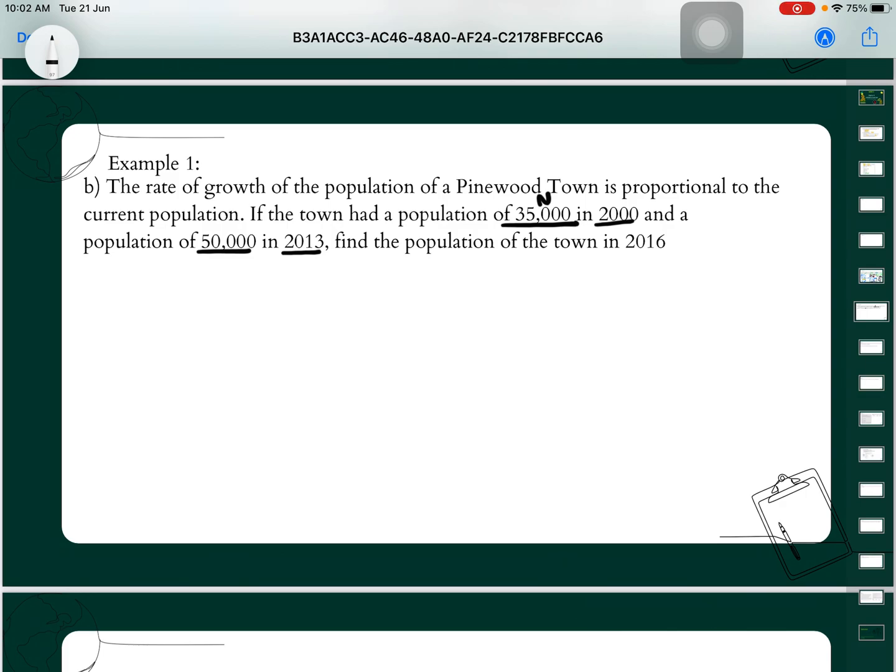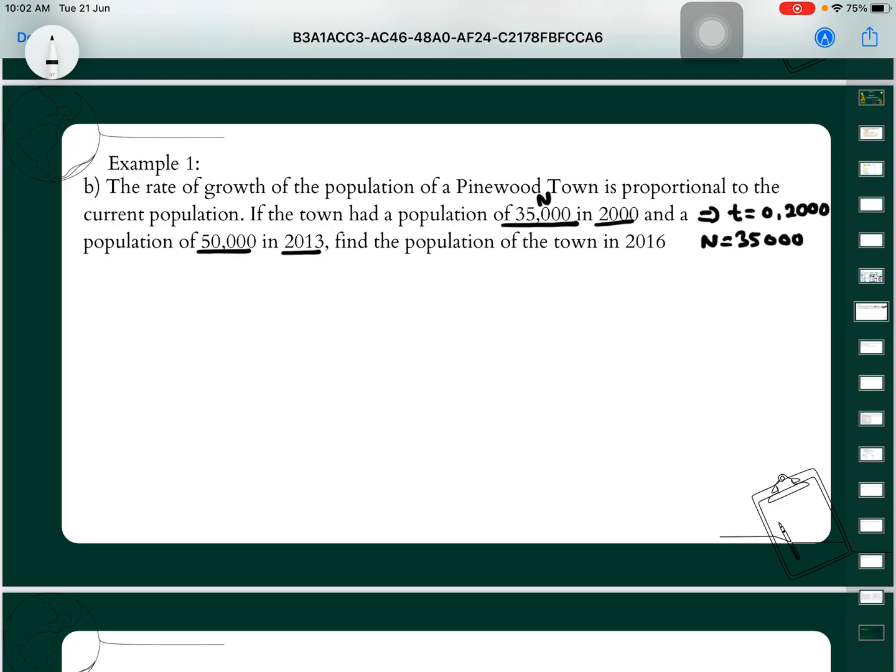We assume starting 2000 is our initial, so t equal to 0 at 2000, where our n is equal to 35,000.